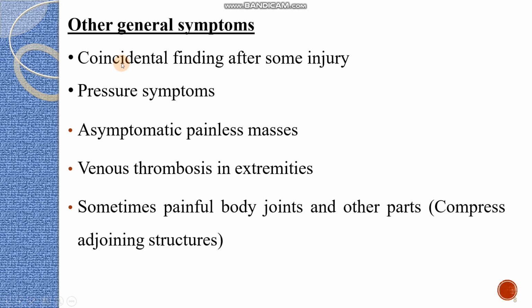Other general symptoms: the sarcoma can be identified coincidentally. Otherwise, symptoms related to pressure due to enlargement of the mass. Sometimes asymptomatic painless masses as well as painful masses of body joints. Sometimes venous thrombosis in the extremities. So these all are the clinical features of sarcomas.